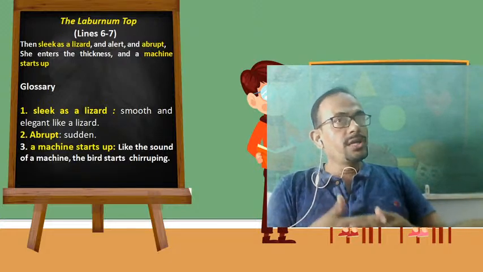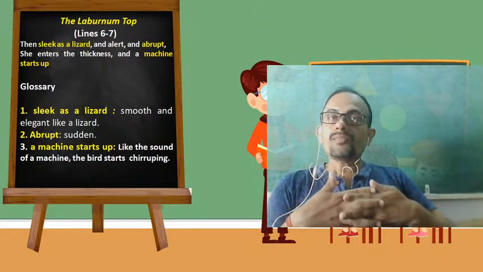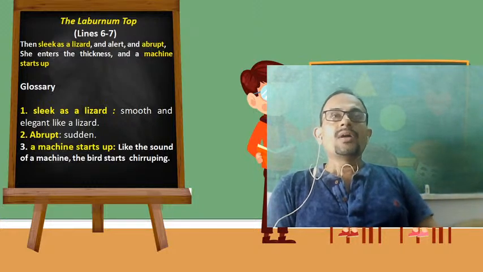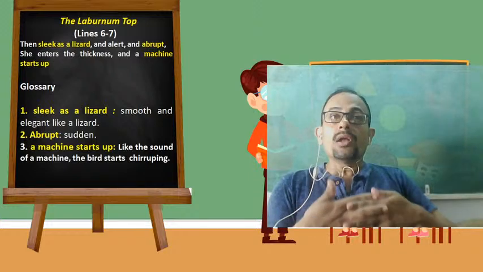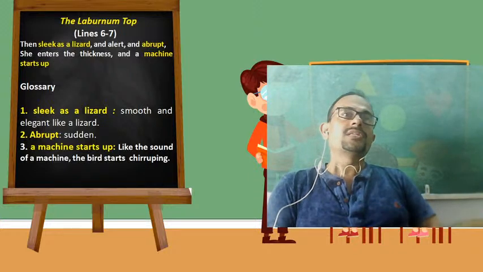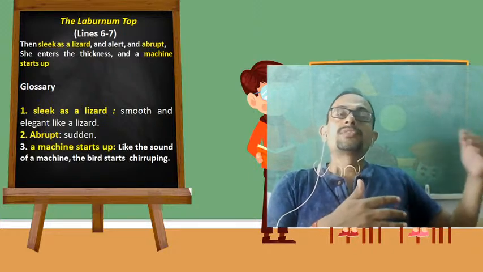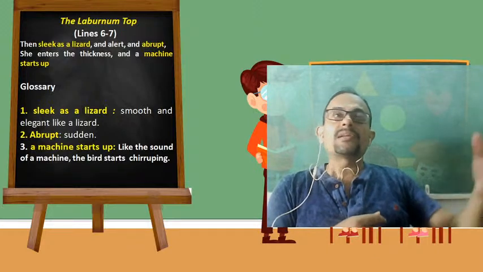If she is not alert and vigilant, she might fall prey or be the victim of some predators, some predator birds.